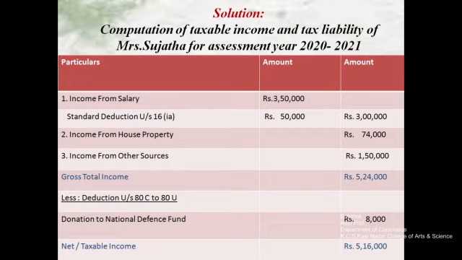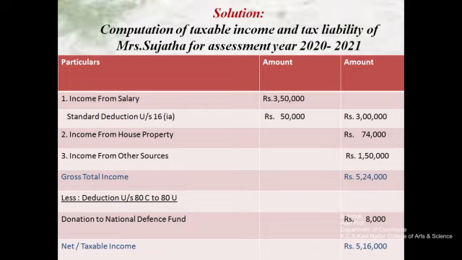The first information is income from salary, rupees 3,50,000. Here standard deduction is applicable. Until the assessment year 2019-20 it was 40,000. After that, they have increased the standard deduction on salary to rupees 50,000. So standard deduction is deducted from salary under section 16(ia). After the standard deduction, the net salary is rupees 3 lakh.